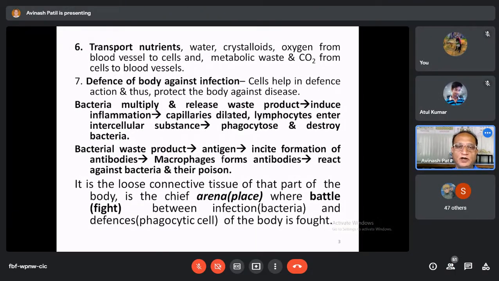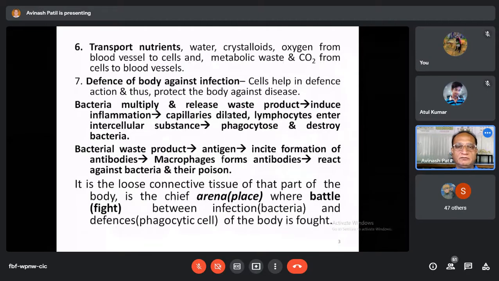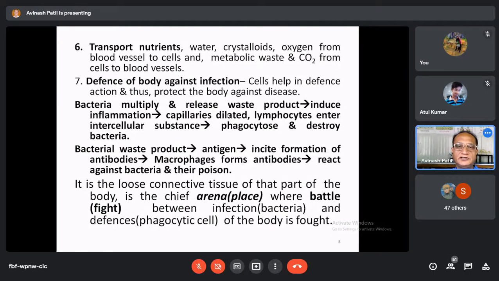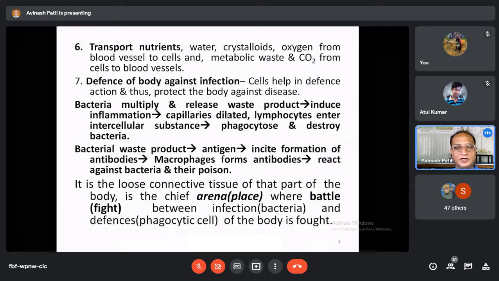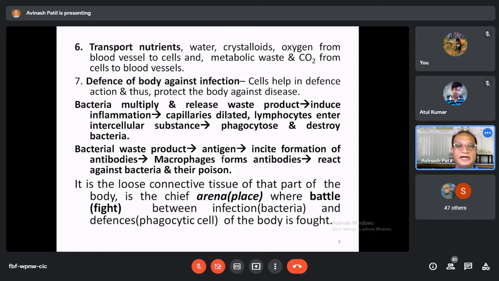So this whole chain of reactions is initiated to kill this infectious agent, that is the bacteria, and to heal that tissue again to its normal state, which was damaged by this infection or the bacteria. And this whole chain of reactions is collectively called inflammation.